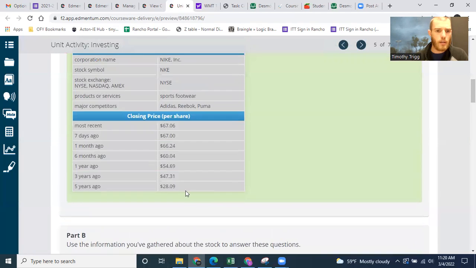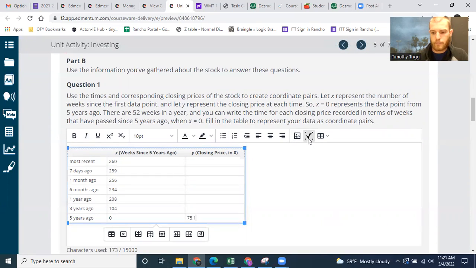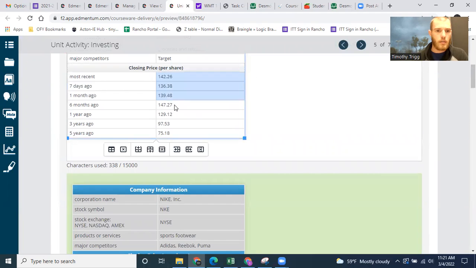So 5 years ago, that was $75.18. And we just want to fill in the rest of this chart from the numbers of this one. So I'm just going to, can I just copy this maybe?